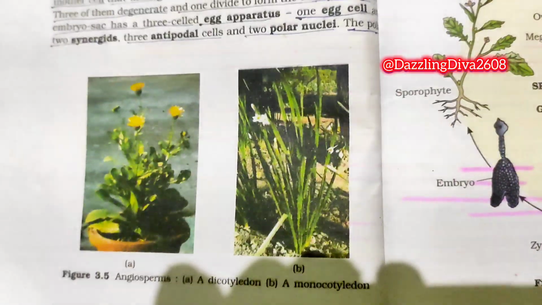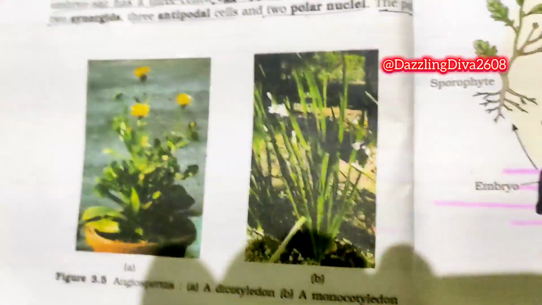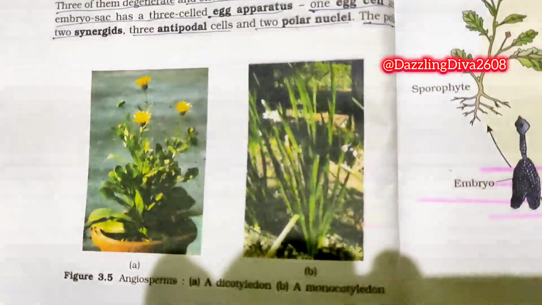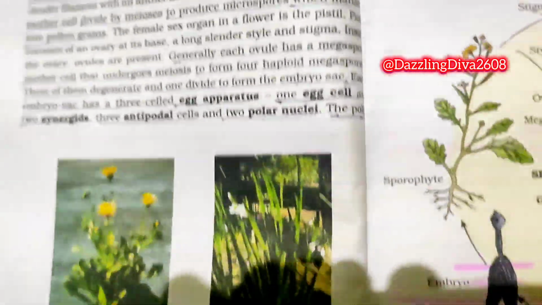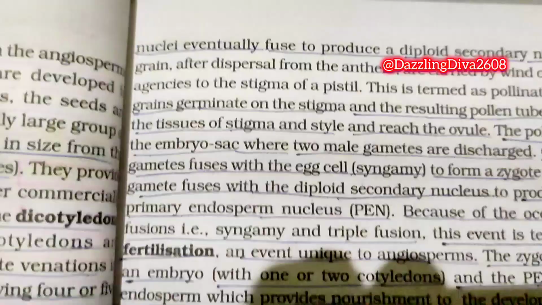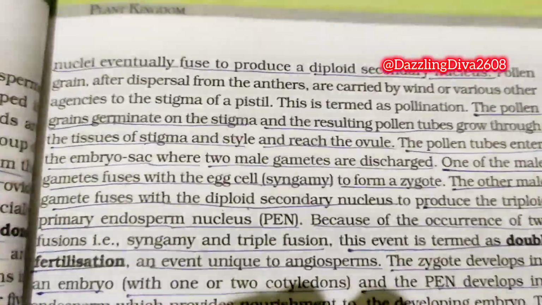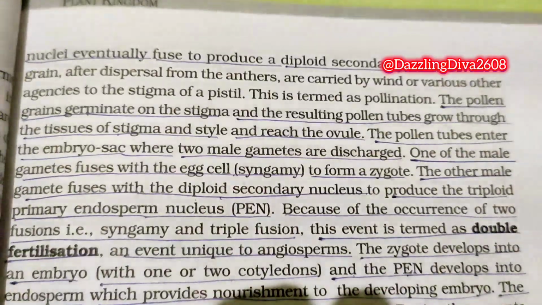So see, this is the figure 3.5. Angiosperms. A is the dicotyledon and this is the monocotyledon. So starting from here. The polar nuclei eventually fuse to produce a diploid secondary nucleus.